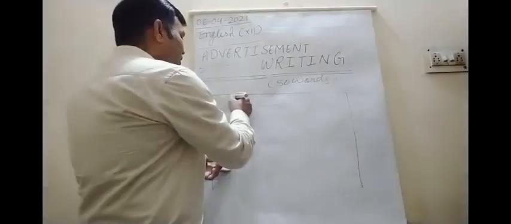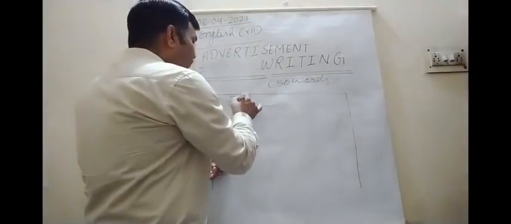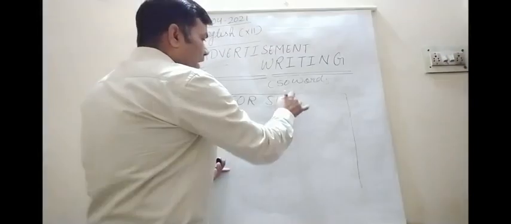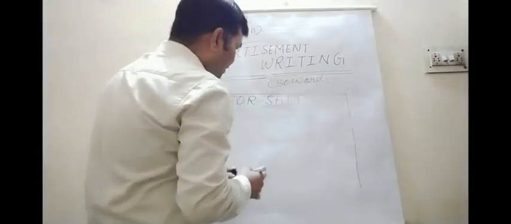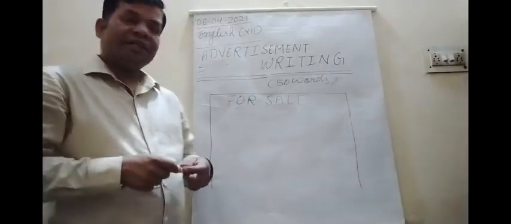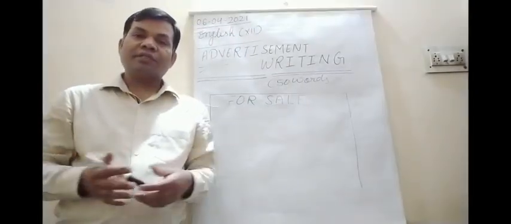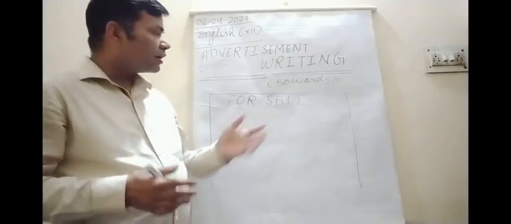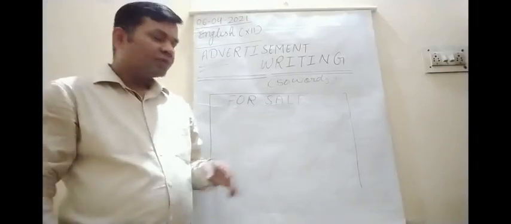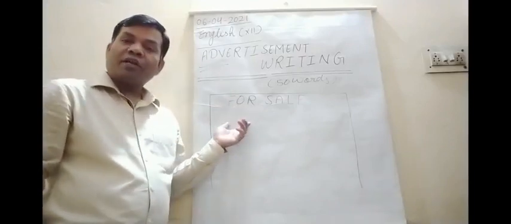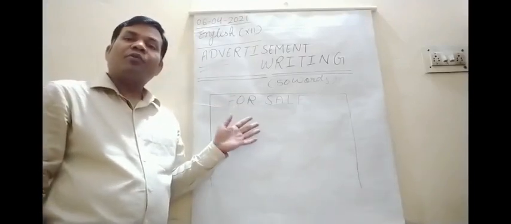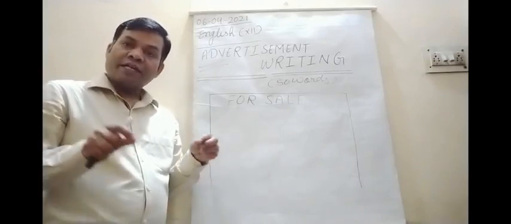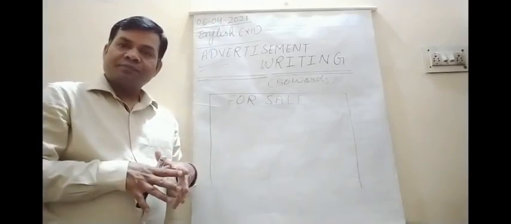Here you should write FOR SALE. If it is for selling anything, it should be in capital letters. If you want to sell any house, land, any type of property, it should be for sale. Then you must mention what you want to sell, what type of property it is, where it is located, what its surroundings are.